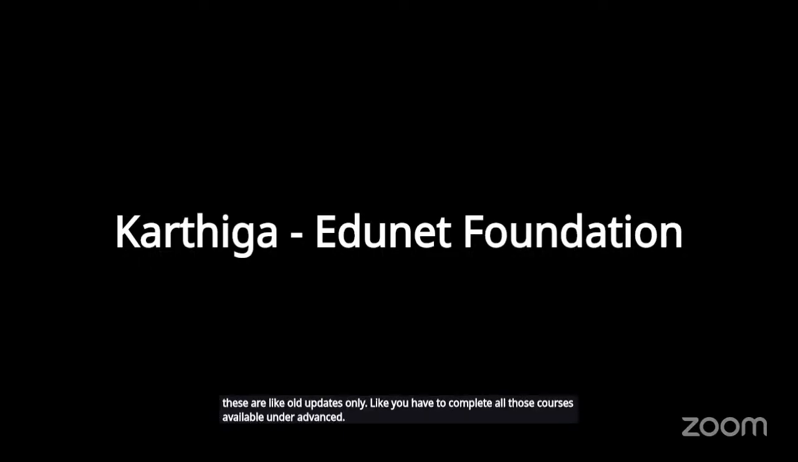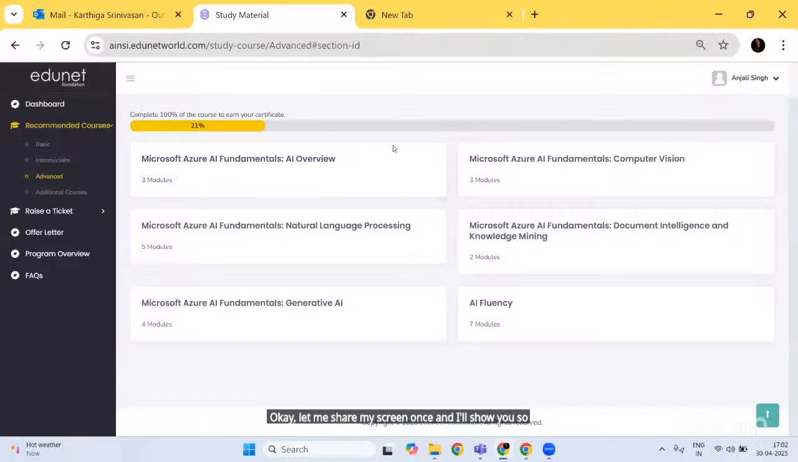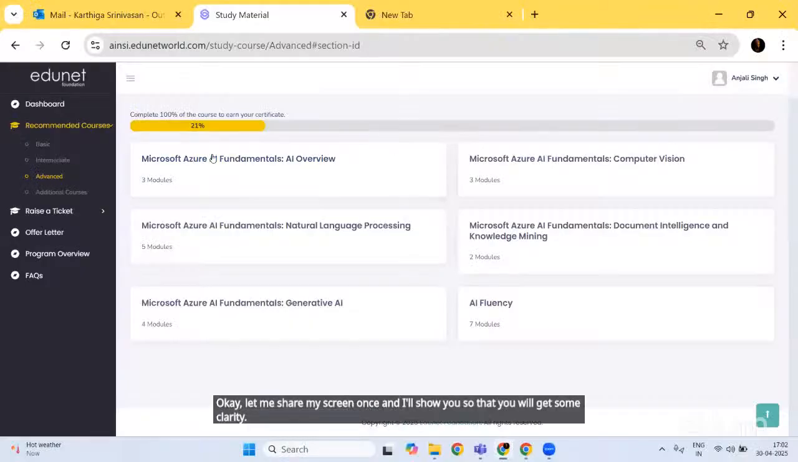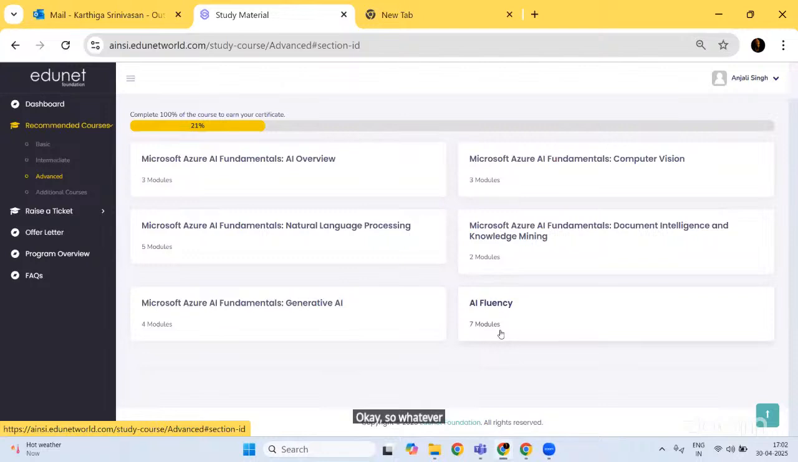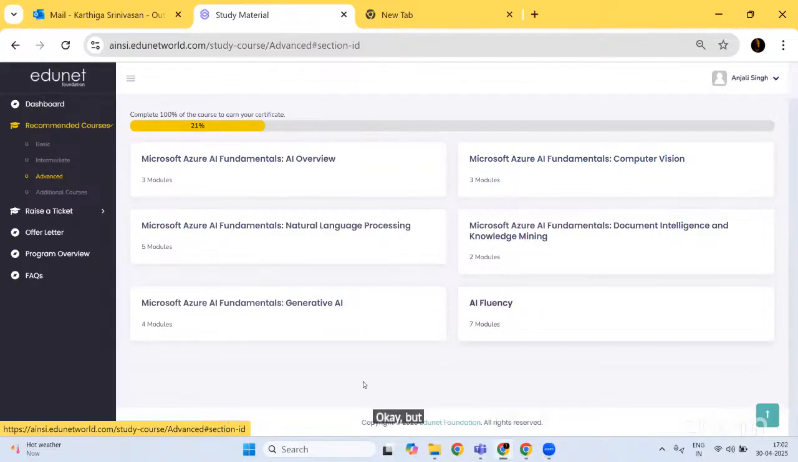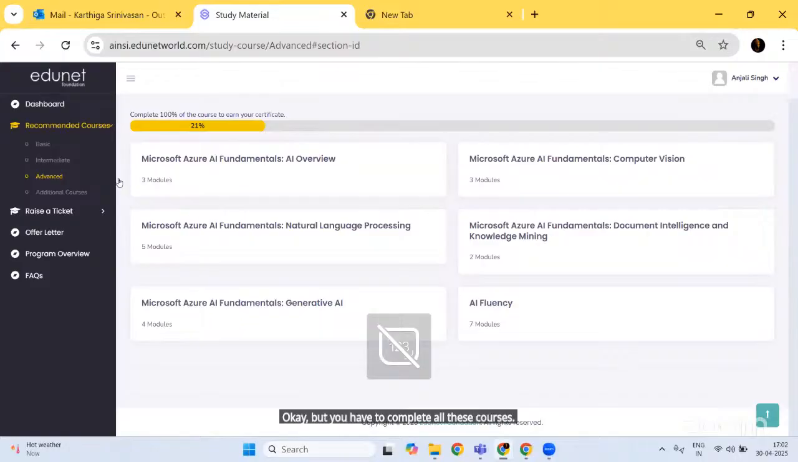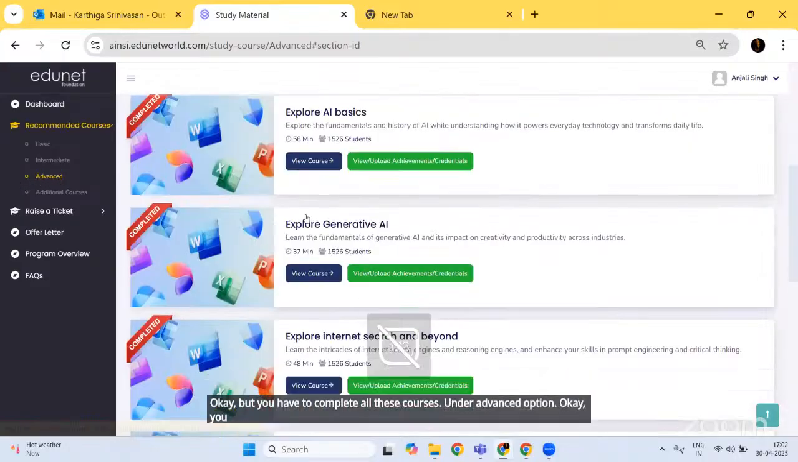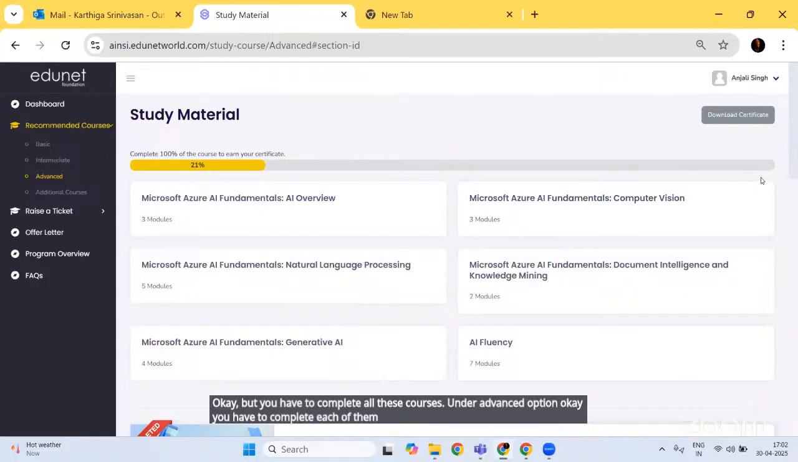Okay, let me share my screen once and I'll show you so that you will get some clarity. Whatever courses are available under advanced, there are 6 courses. As you can see, there would be multiple modules to it. But you have to complete all these courses under the advanced option. You have to complete each of them, and this bar should show you 100%.